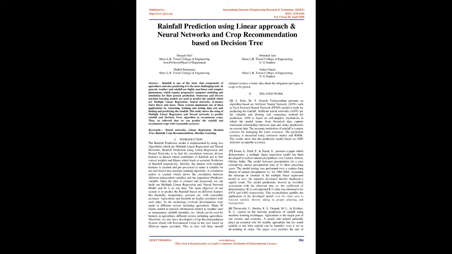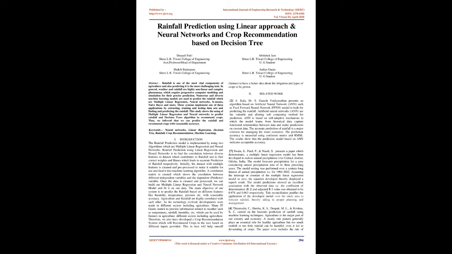Akalya, Drive S. Ganesh Vaidyanathan presents an algorithm based on artificial neural network, ANN, such as feed-forward neural network, FFNN, model built for predicting the rainfall. Artificial neural networks, ANN, are a valuable and alluring soft computing method for prediction.